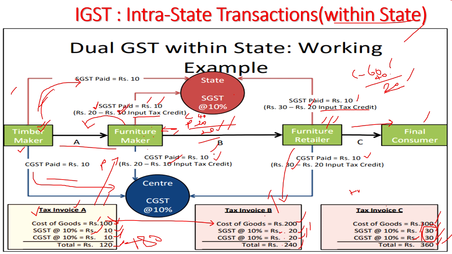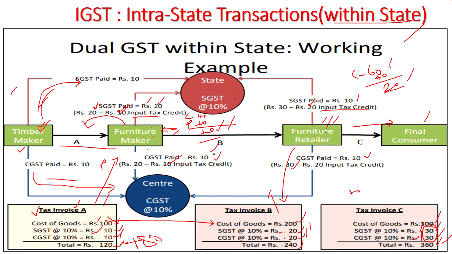Meantime, this is one single transaction I have told, there may be multiple transactions also, there will be multiple purchases, multiple sales also. In such a circumstance also, the business firm or the organization will take all these transactions into account. All these input tax credits will be claimed at a subsequent sale.